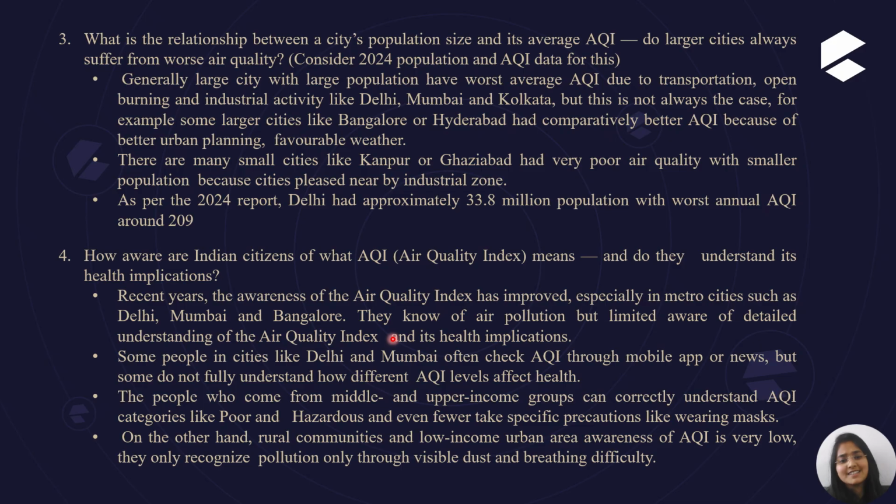They know what AQI or air pollution is, but they have limited awareness of the detailed understanding of AQI and its health implications. Some people in cities like Delhi and Mumbai normally check the AQI by mobile app or news, but some do not fully understand how different AQI levels affect health. But some people from the middle or upper income group can correctly understand AQI categories like poor and hazardous, and some even take precautions like wearing a mask to protect themselves.